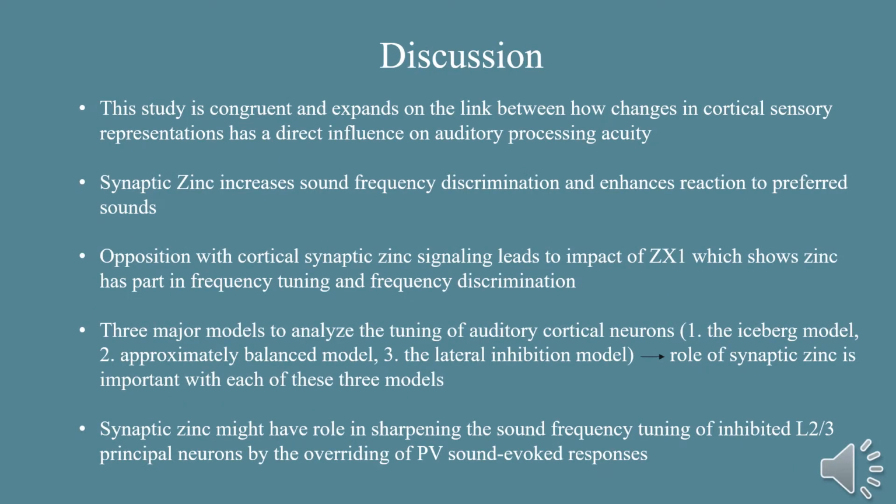Based on the results of this study, synaptic zinc enhances the amount of responses to sound frequencies near BF and increases the A1 layer 2-3 principal neurons' receptive fields by decreasing responses to sound frequencies away from the BF. This shows that synaptic zinc is a unique cortical signaling pathway that is used within the auditory cortex and aids in frequency discrimination and frequency tuning.